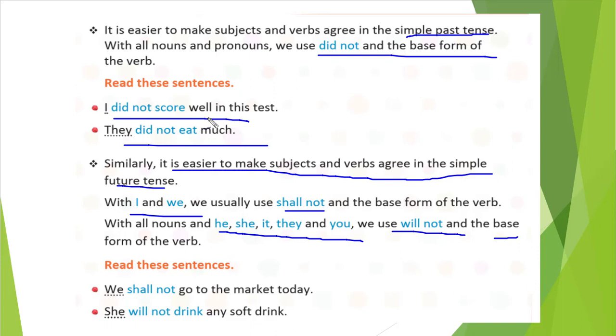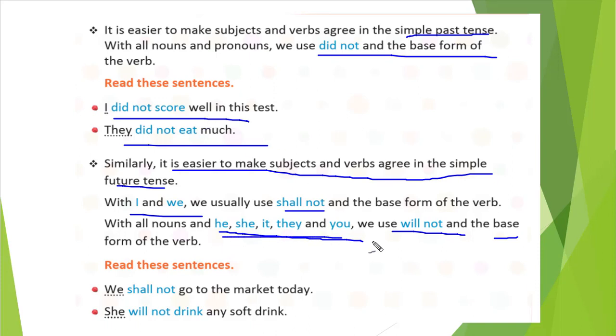For past tense, what are we doing? We are just making did not plus verb to create a negative sentence. Did not plus verb. That's it. Okay, nothing much. And when future tense is there, that time what are we doing? When I or we is given as a subject, that time we will just write shall not.